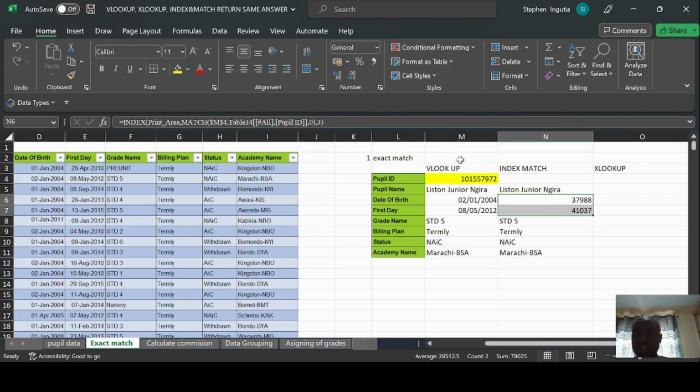Again, also you have to change the data type there, date, which is short date. You can see we have the same information using a different function, which is index and match combined.